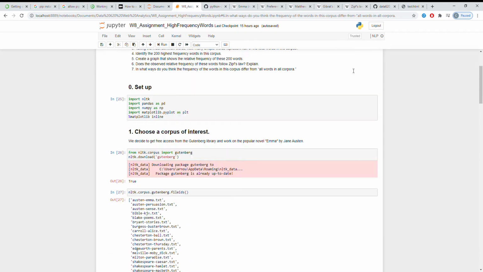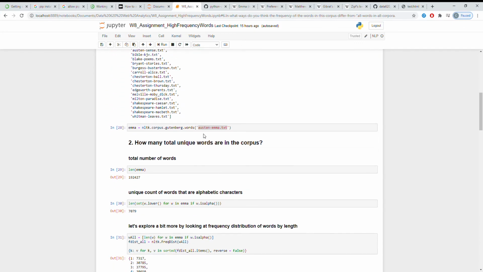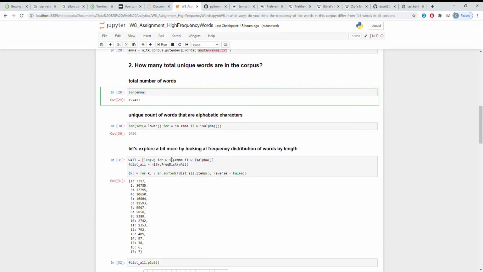We're looking at text mining. The corpus of words that we looked at was the Gutenberg corpus. We looked at the book Emma by Jane Austen as the TXT file. Total number of unique words is 192,427.